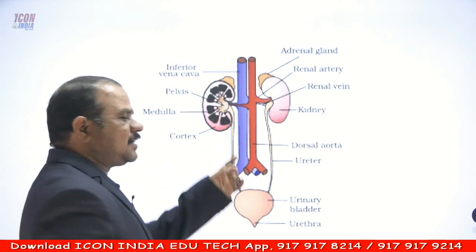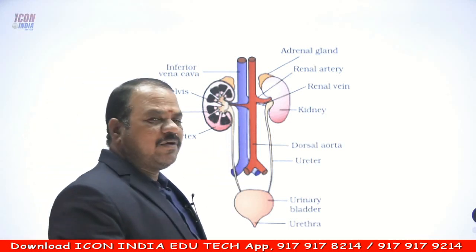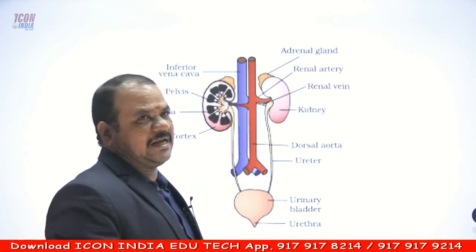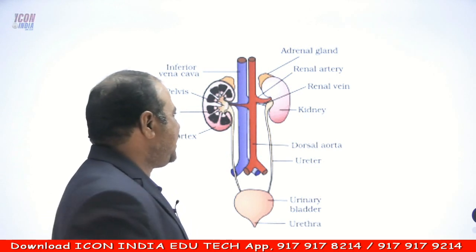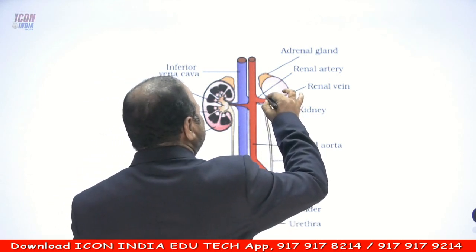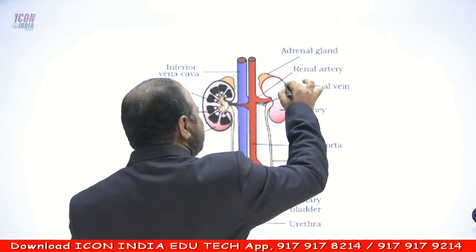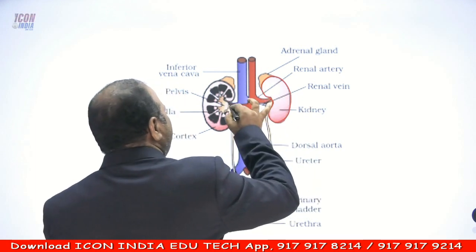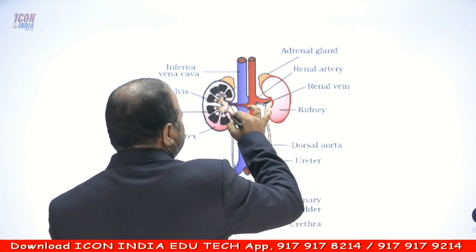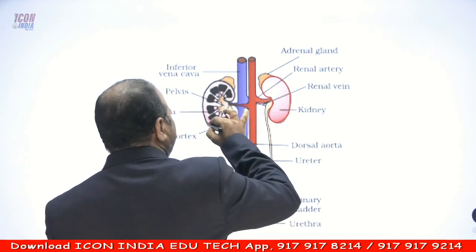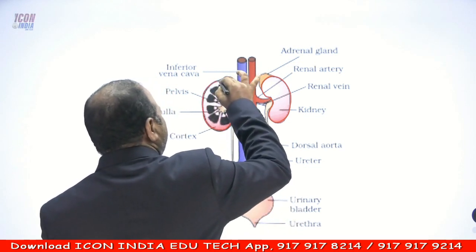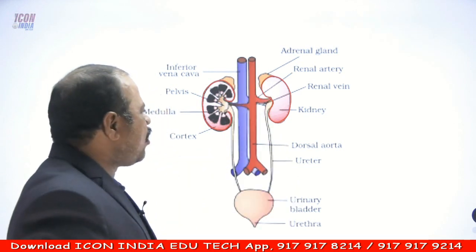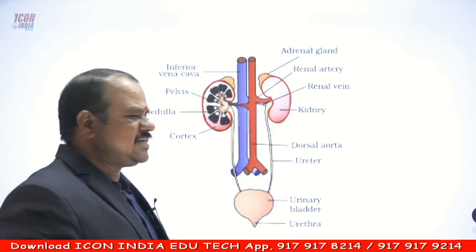So generally these are the kidneys. In human beings we generally have one pair of kidneys. What is the shape here? It is generally bean shaped. One pair of bean shaped kidneys are present. What about the color? Dark reddish brown.